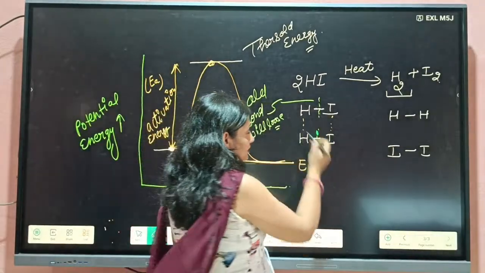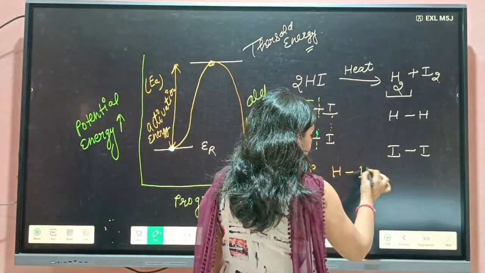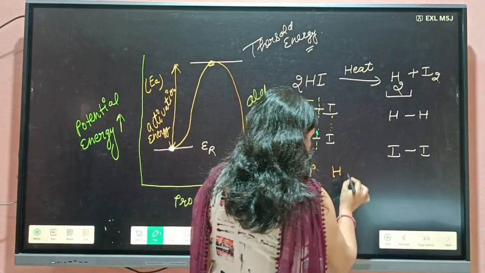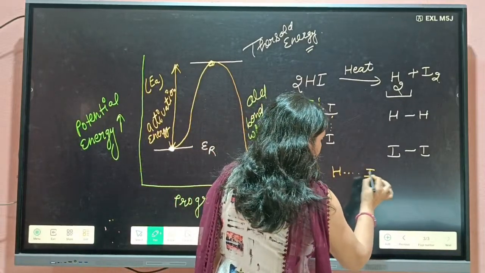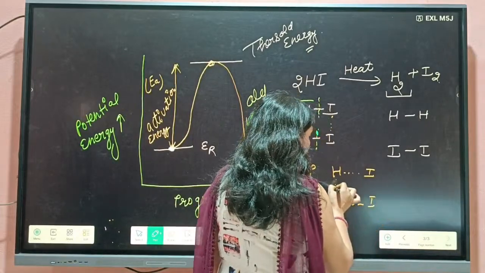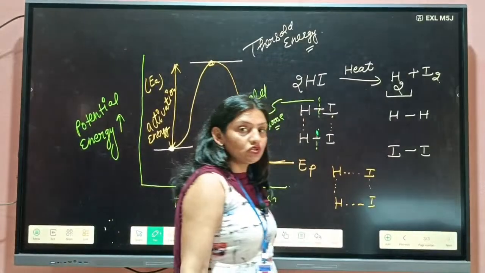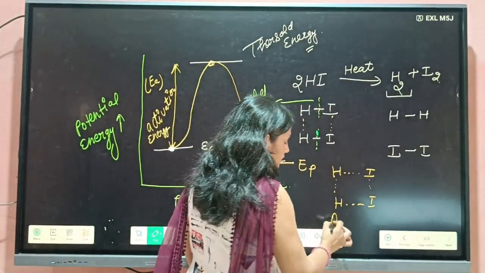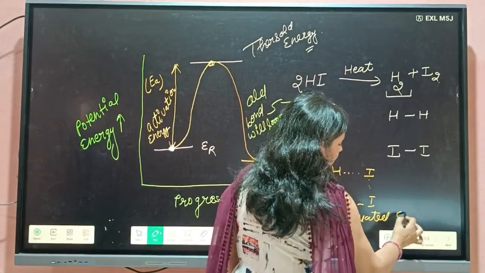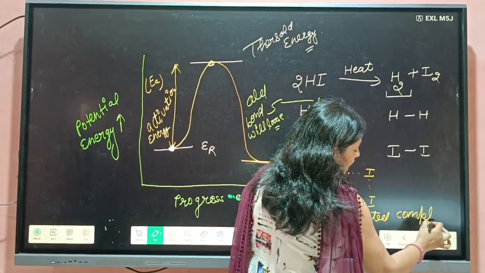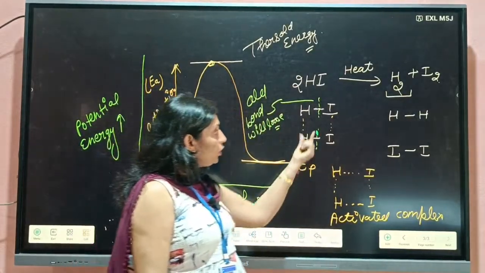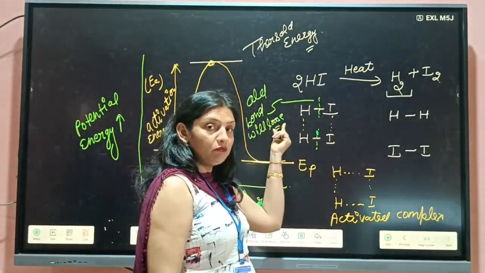And at this state, when old bonds start to break and new bonds start to form, that is known as the activated complex. So students, first of all, old bonds will become loose.